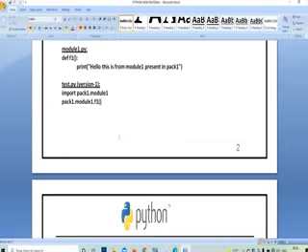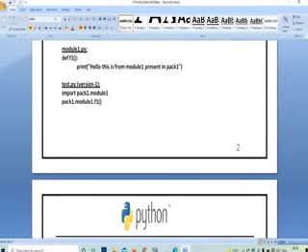And we can define multiple variables and different functions. Here you can observe def f1 means I am creating a function called f1. In that particular function I have written one print statement: Hello, this is from module 1 present in pack 1. Wherever you want to call that function f1, you can call it directly. Why? Because you are defining function f1 in module 1. So by calling that module 1, you can call that function very easily.